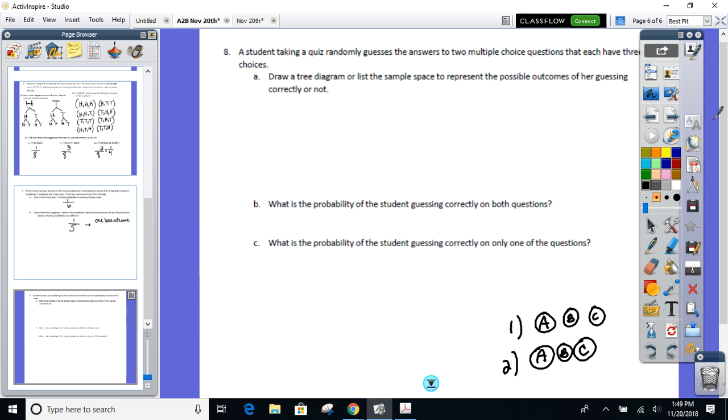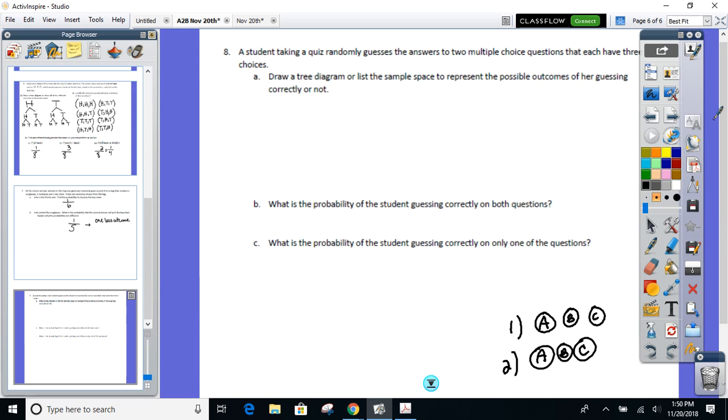Let's do a tree diagram. Represent the possible outcomes of guessing it correctly or not. So let's go to question 1. How many right answers are there? 1, and the other 2 are wrong. Everyone agree? So the first branch of my tree diagram is, what do you want to do? Correct, not correct, wrong, right? I don't care what we use. Correct. You want correct and not correct? Yeah. Okay, so I'll do C for correct, N for not correct, right?